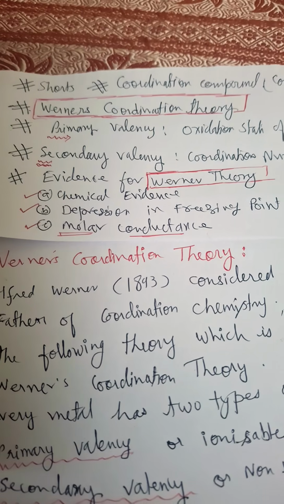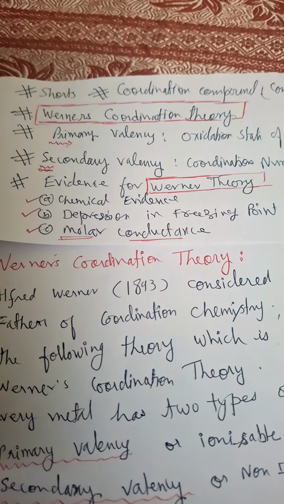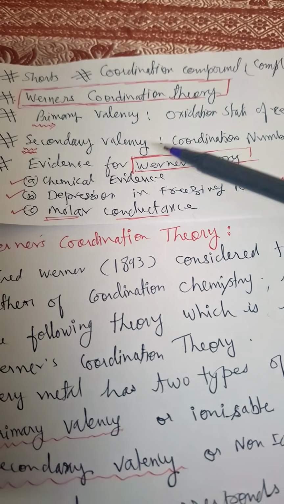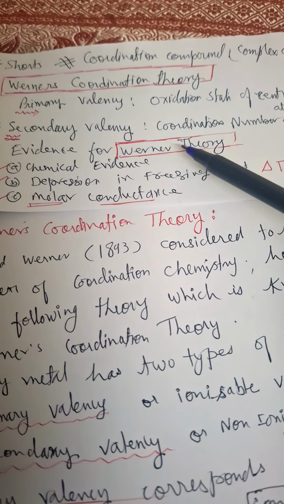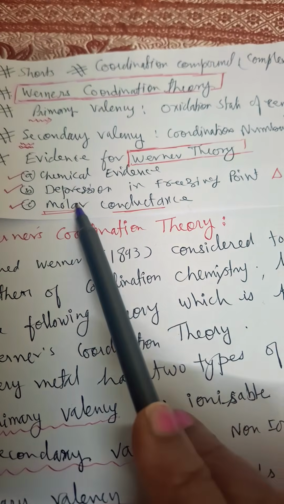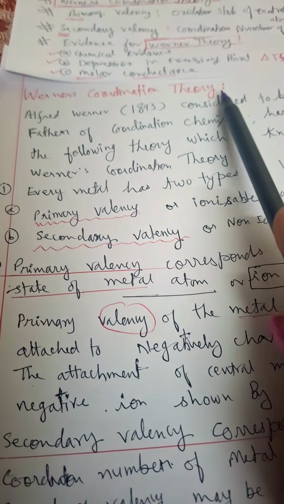Here we discuss coordination chemistry, Werner's coordination theory, in which we will discuss primary valency, secondary valency, and evidence for Werner's coordination theory. Three evidences are there: chemical evidence, depression in freezing point, and molar conductance. One by one we discuss.